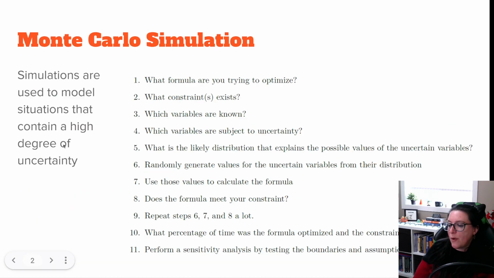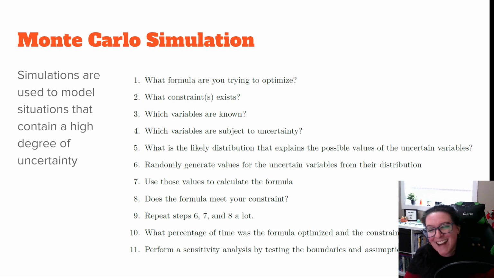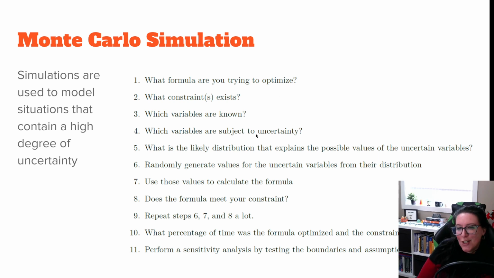And so we have to identify which variables we actually know and which variables are subject to uncertainty. Sorry, I don't know why I said taxes, because of course it's earnings before taxes. So there shouldn't be any taxes in the EBIT. All right, so where we have variables that are uncertain, then we need to figure out a distribution that explains